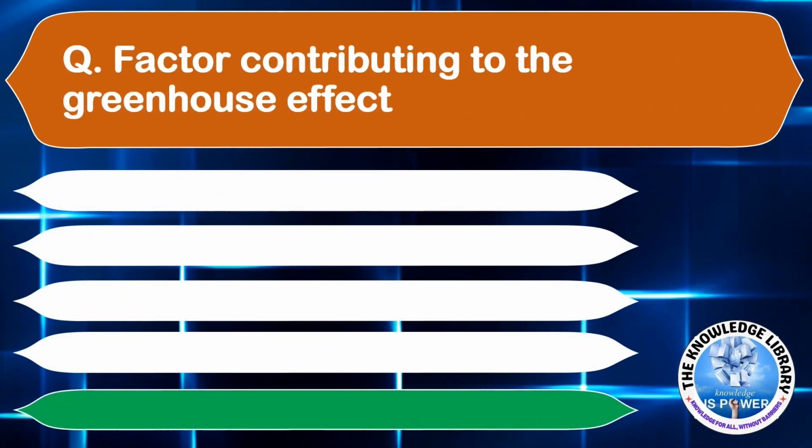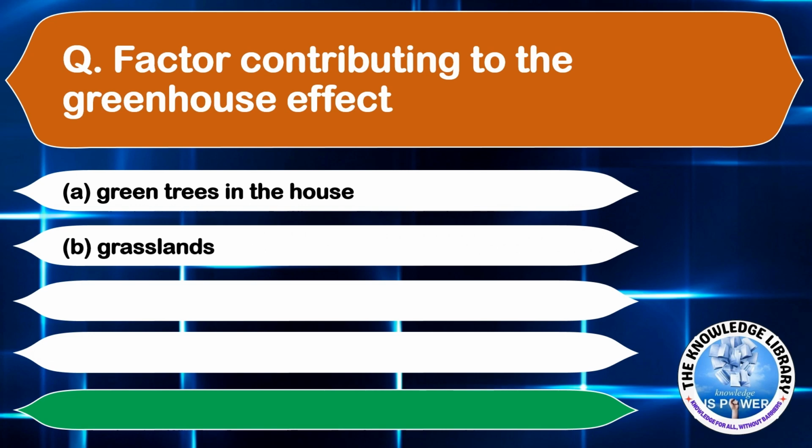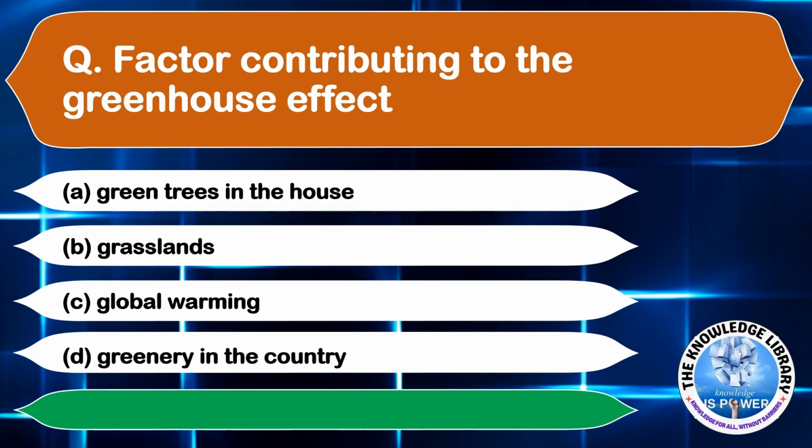A factor contributing to the greenhouse effect is option A, green trees in the house. Option B, grasslands. Option C, global warming. And option D, greenery in the country. The correct answer is option C, global warming. Moving on to the next question.